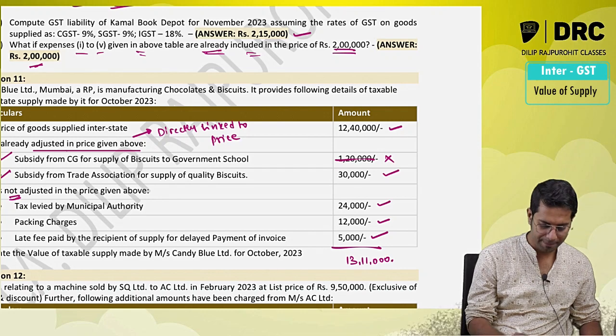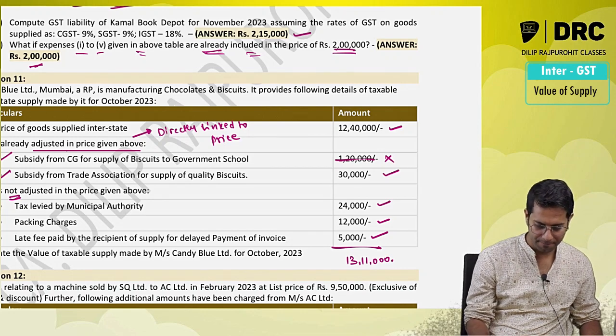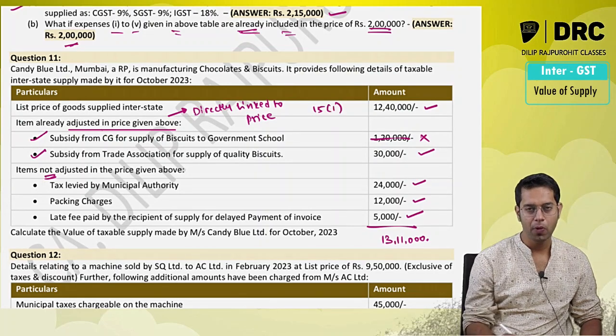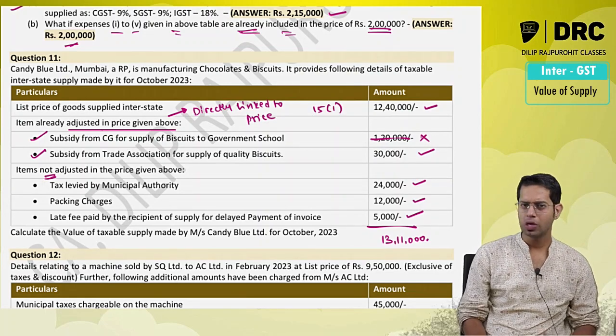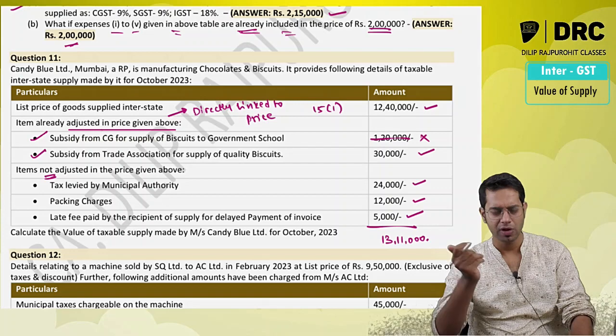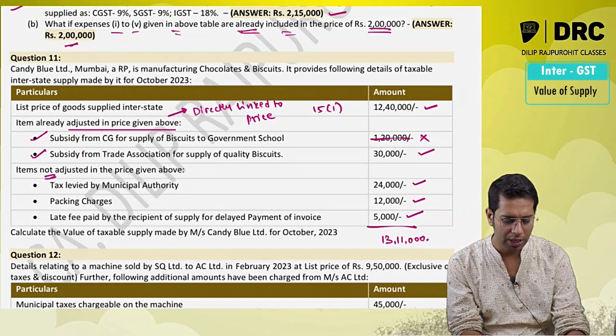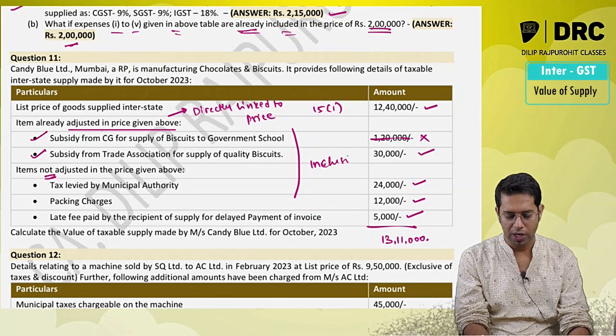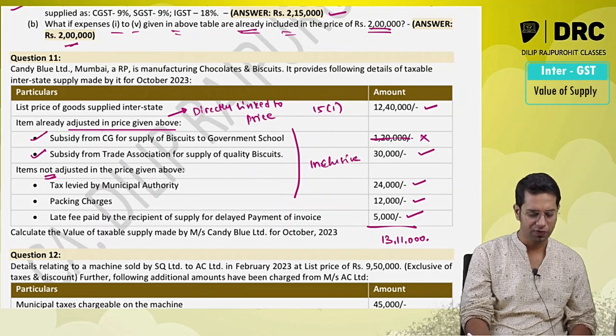13,11,000 rupees. Now here obviously, I'll tell you an important note which you have to write over here. Note number 1, section 15 subsection 1, value of supply is transaction value. Then you write a note on inclusions in value of supply, section 15 subsection 2.